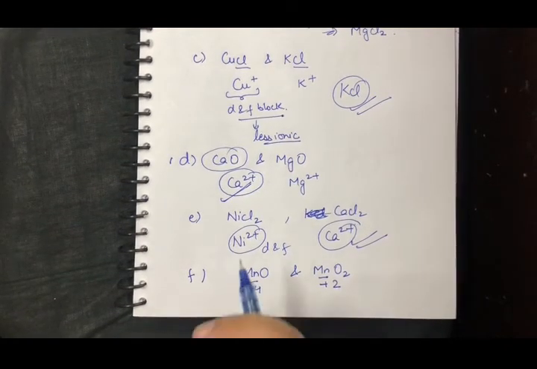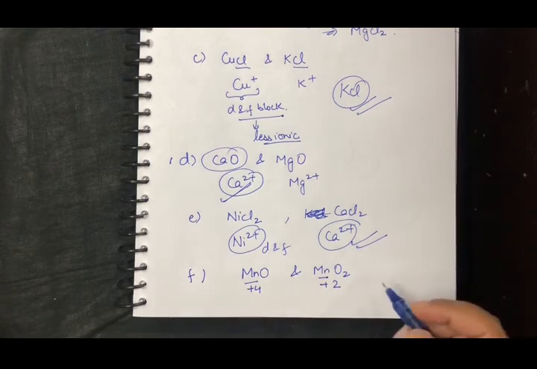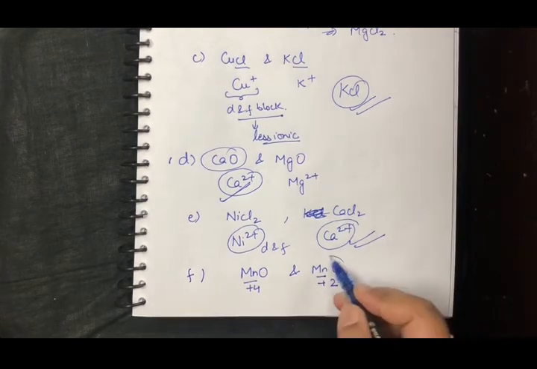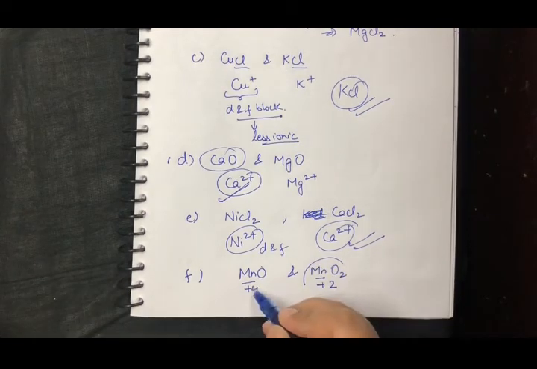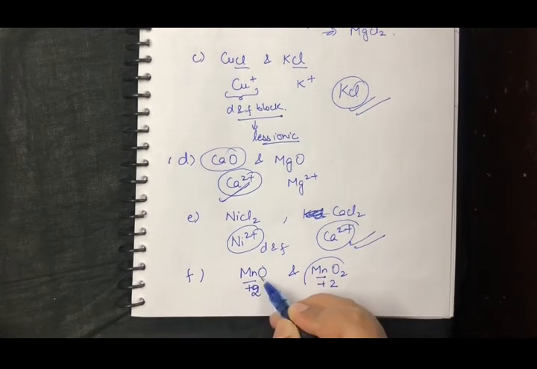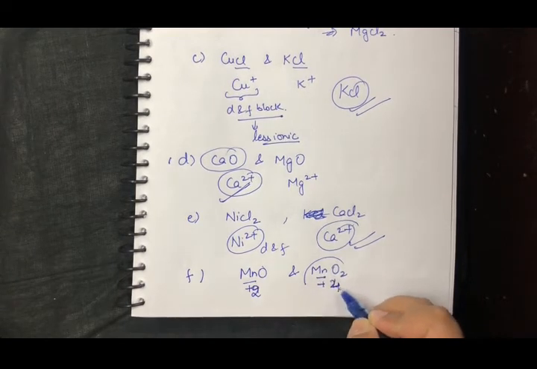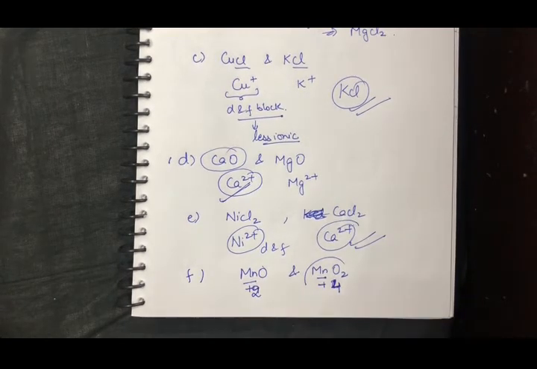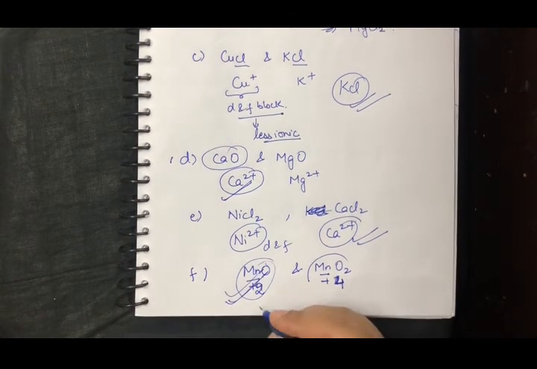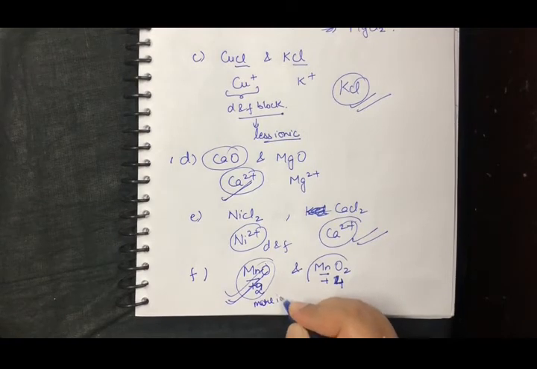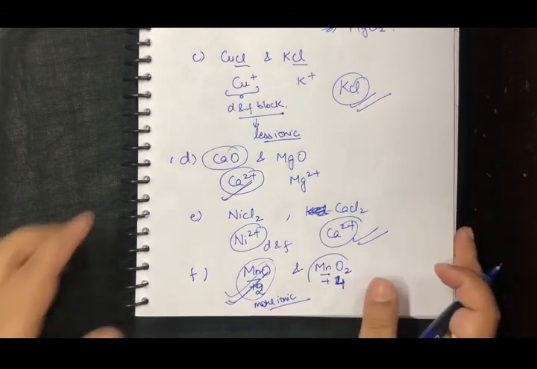So we have to see which is having the lesser positive charge, which is that it is MnO. Sorry, I'm sorry, I just mixed both of them. This is going to be +2 and this is going to be +4. I'm sorry. So now out of this we have to check which is less positive value. Less positive value is MnO. So this is going to be my more ionic compound, right?